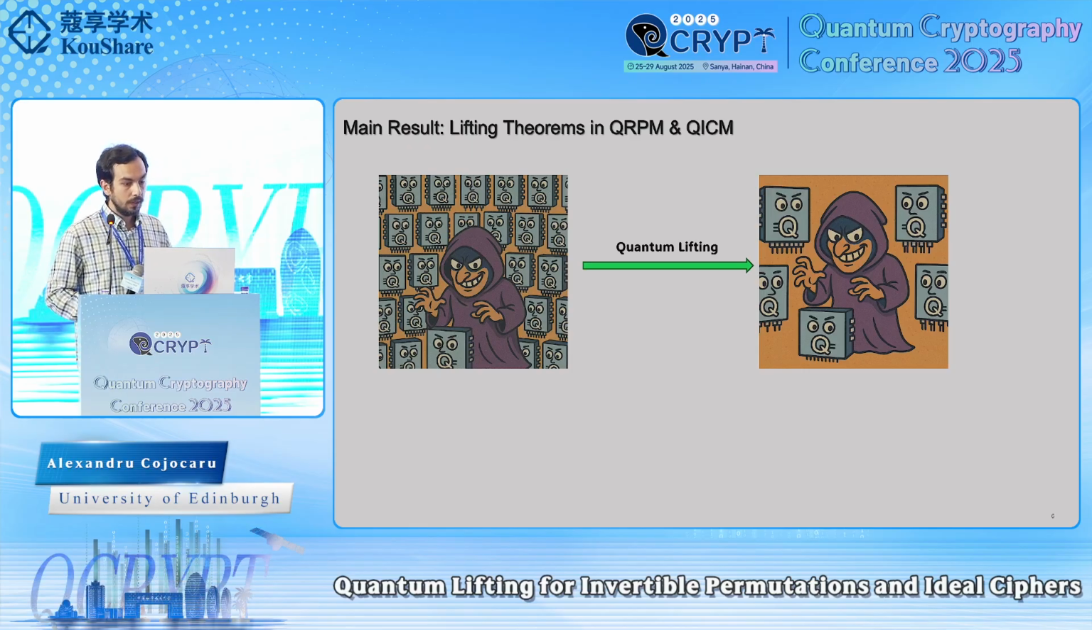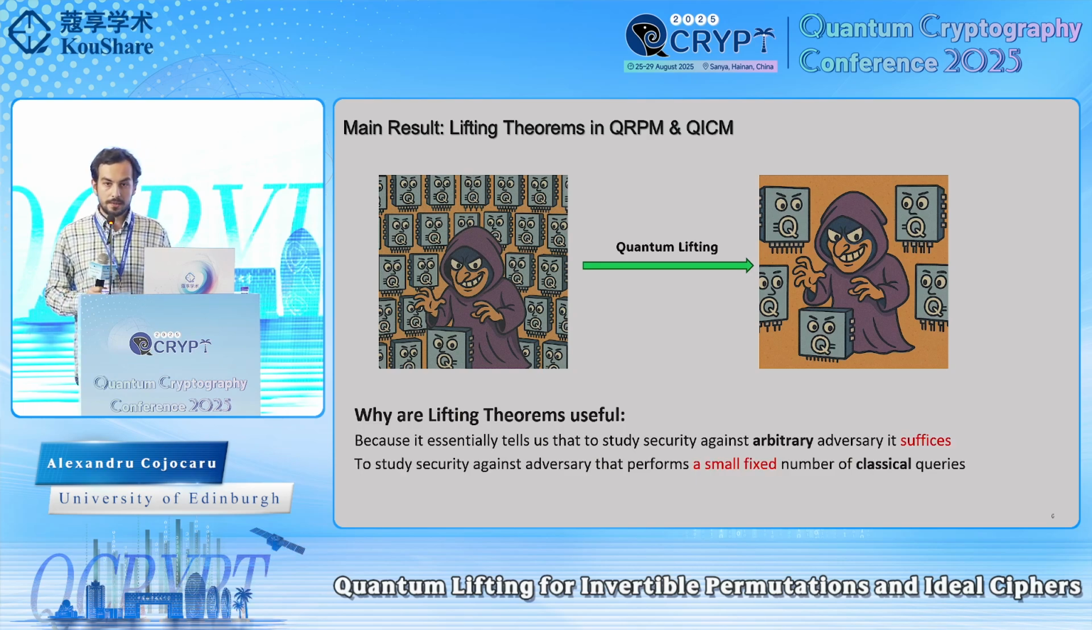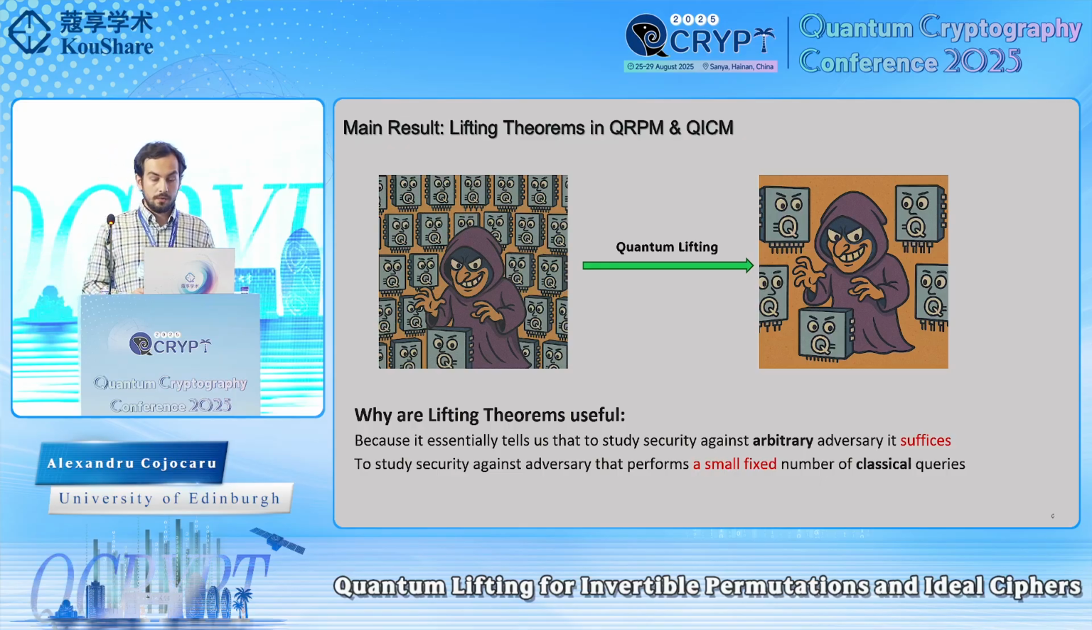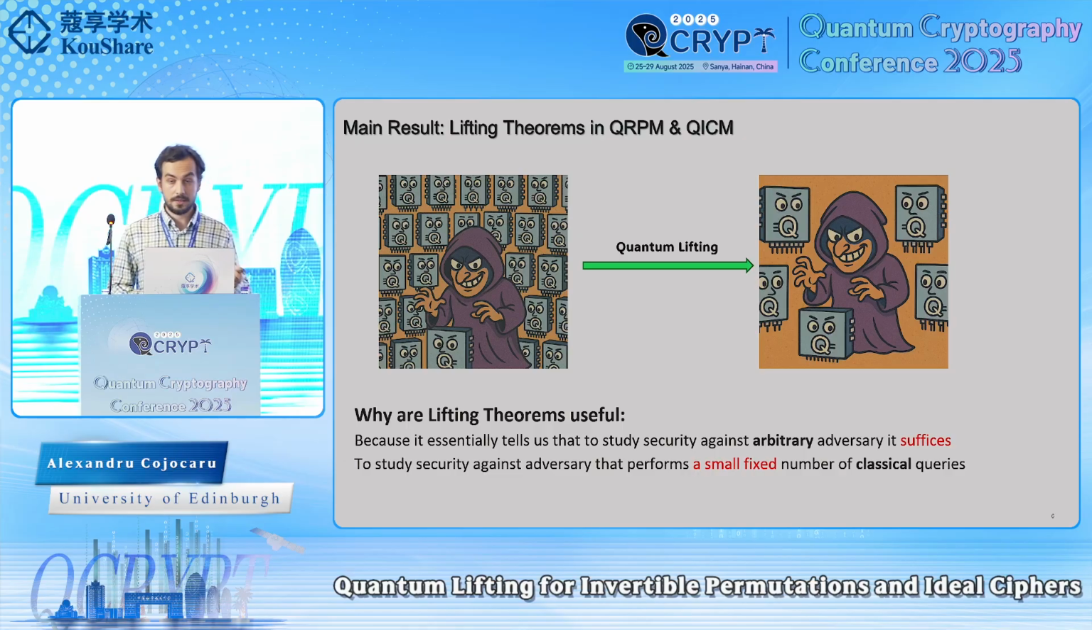In this work, the main result is establishing similar lifting theorems, but in the quantum random permutation model and the quantum ideal cipher model. At this point, you may wonder, why are these lifting theorems useful? At a high level, they essentially tell us that if we want to study the security of a cryptographic scheme or a security game against an arbitrary adversary, it actually suffices to study its security against an adversary that only needs to perform a small fixed number of classical queries.